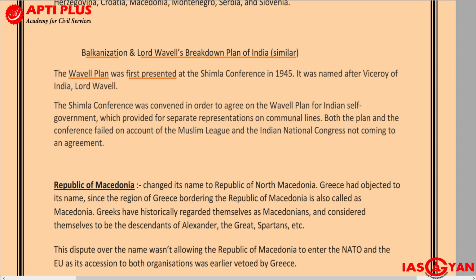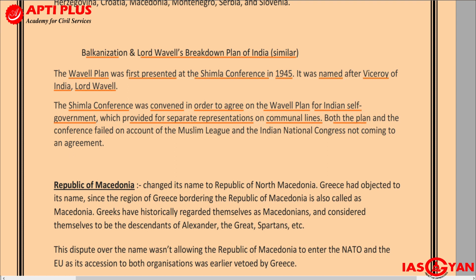The Wavell plan was first presented at the Shimla conference. This is just a little bit of history because it is related to this, so we'll quickly recall what the Wavell plan was. The Wavell plan was first presented at the Shimla conference of 1945, and it is named after the Viceroy of India, Lord Wavell. The Shimla conference was convened in order to agree on the Wavell plan for Indian self-government, which provided for separate representations on communal lines.